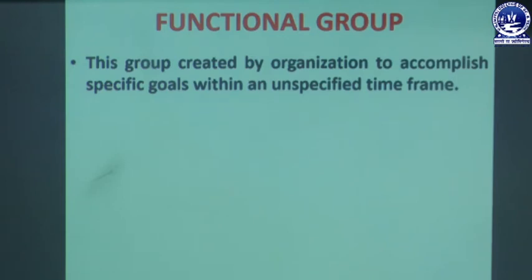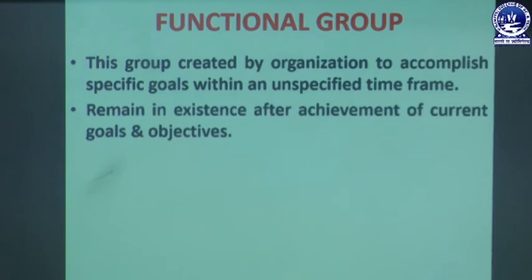The members have to achieve the goals without any specified time frame. Functional groups remain in existence after achievement of current goals and objectives. When the members achieve the goal or objective of the organization, they remain in existence in that group.